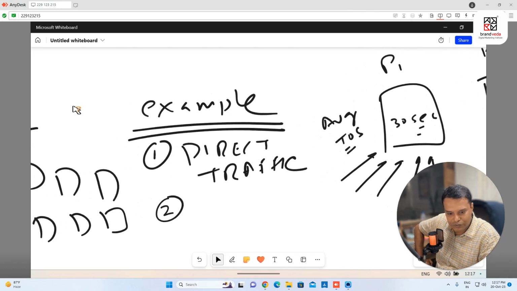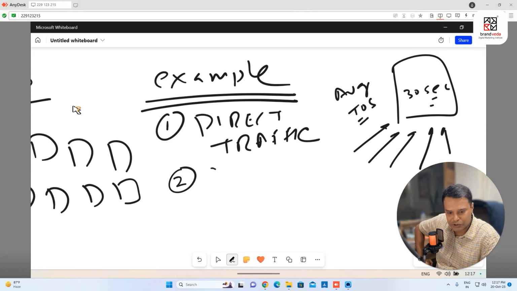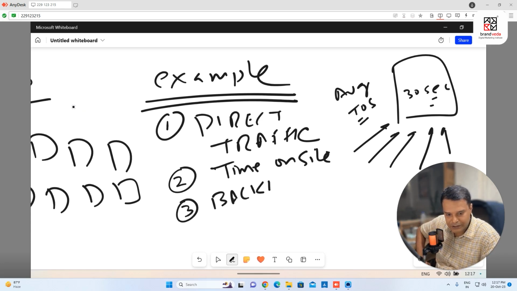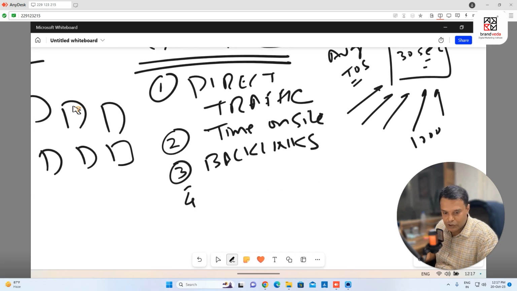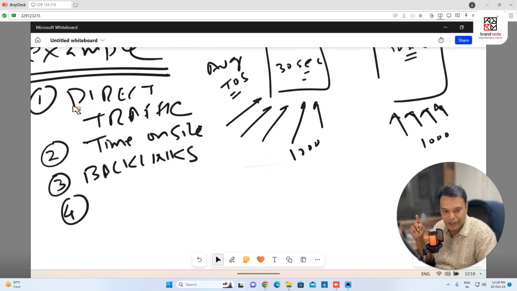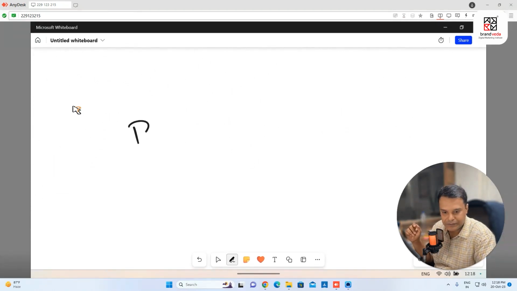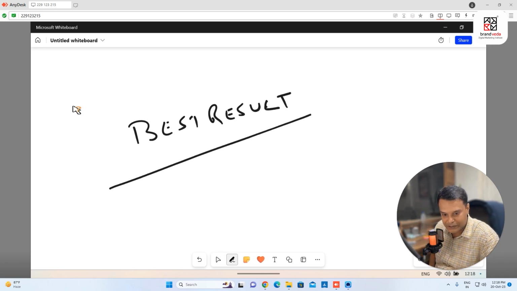So the point is, there are a lot of things, which is direct traffic, or let's say time on site. It also depends on quality of backlinks. We are talking about backlinks in coming class videos. So a lot of factors. There are a lot of factors, not one factor, but more than 200 factors. So in short, what I want to tell you is, Google is going to see which website is really giving the best result. And there are a lot of ways to identify the best result.